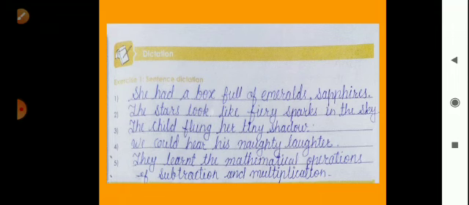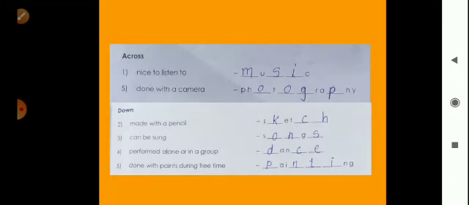This is the exercise of sentence dictation. So you have to write this in your grammar book. After that, there will be some words which will be filled in the crossword puzzle. Okay, so across words will be there. First is nice to listen to. What is there? Music.